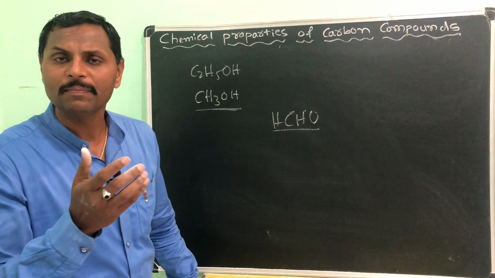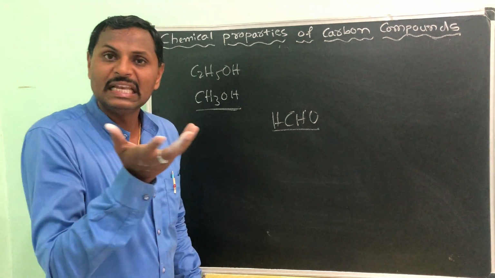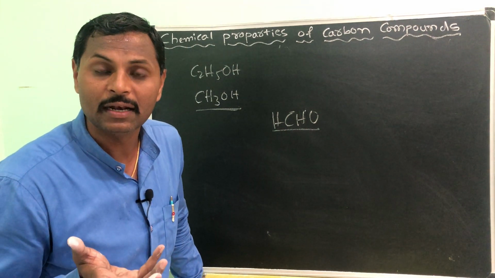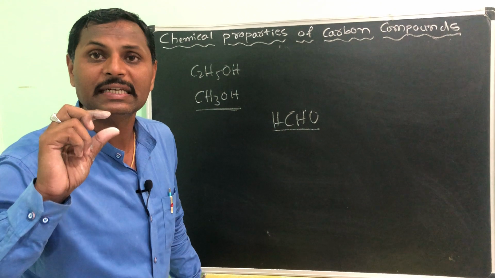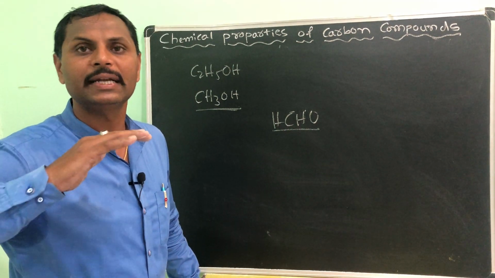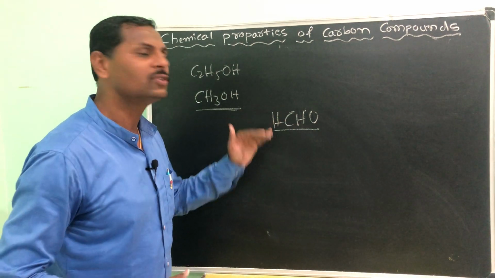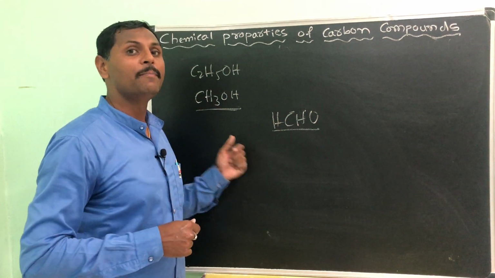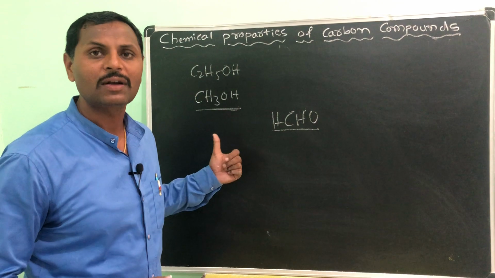Coagulation of cytoplasm or the liquid material present in the cell means all the cell organelles stop working, that means the death of the cell. So that is why I am telling you how dangerous methanol is. That's what I told you.